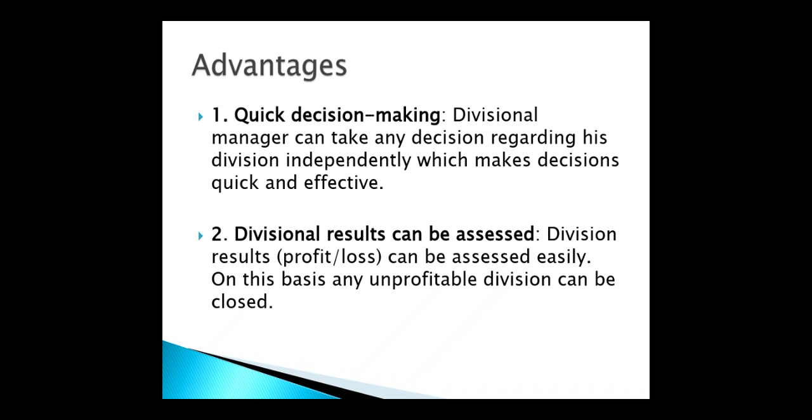But in the functional structure, that is not there, because functional structure is mostly used for a single line of product. So if there is a loss within that, then what is the use of that organization? Within the divisional structure, if due to any product line we are going to get a loss, we can easily close that unit, that product line.